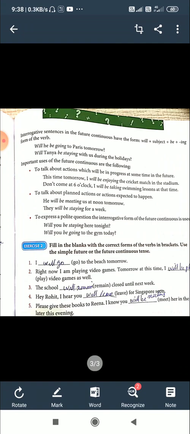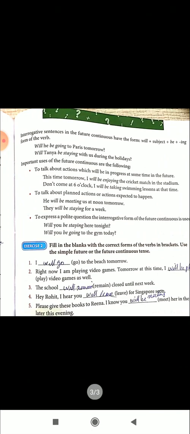To express polite questions, we use the interrogative form of the future continuous. Will you be staying here tonight? So will be staying. Will you be? That is the future continuous. Will you be going to the gym tomorrow? So we use will be going, will be staying for an interrogative sentence. But here, it is not asking for an answer, it is a polite way of speaking.